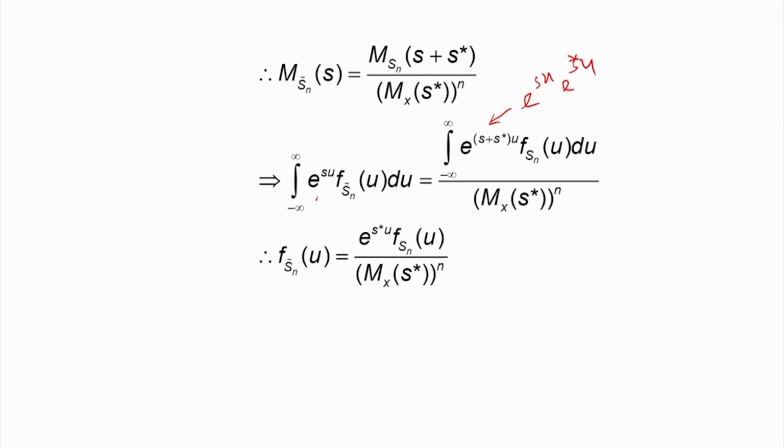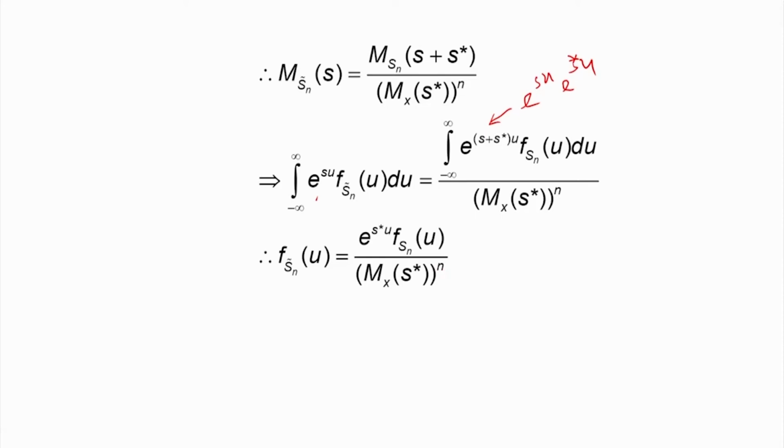So what is the aim? We have found the PDF f Sn tilde in terms of the PDF f Sn, that is, f Sn tilde of u equals f Sn of u into e to the power S star u divided by Mx of S star to the power n.